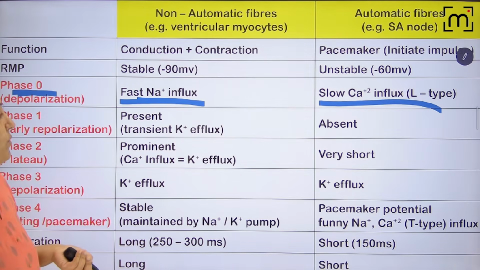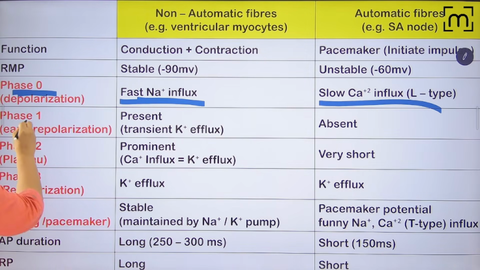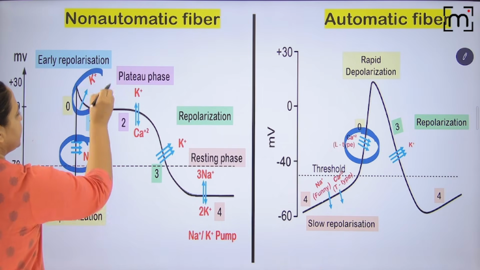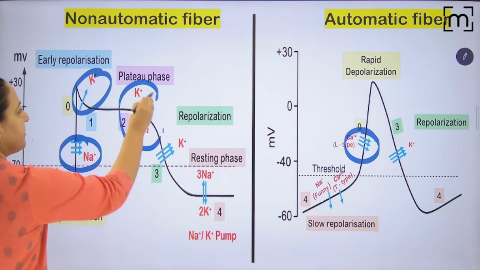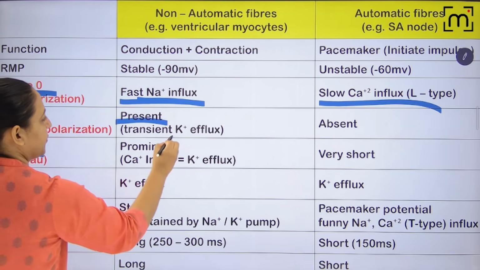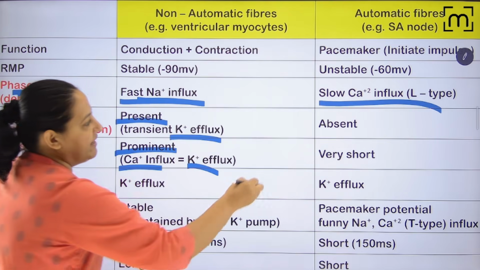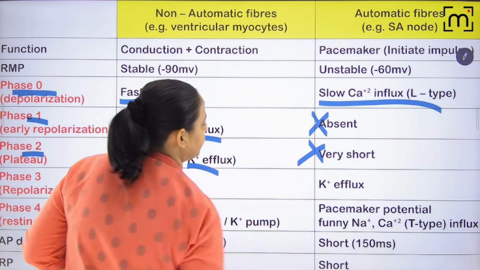So compare phase 0. Now come on, phase 1 and phase 2. Here you can see phase 1 is due to potassium efflux and phase 2 is due to calcium and potassium balance. Here, phase 1 and phase 2 are absent.